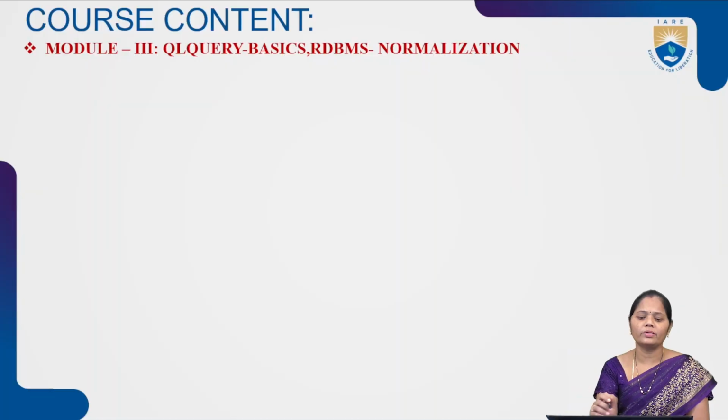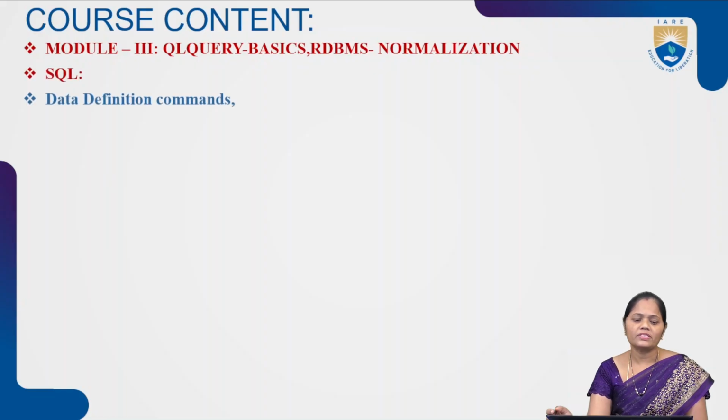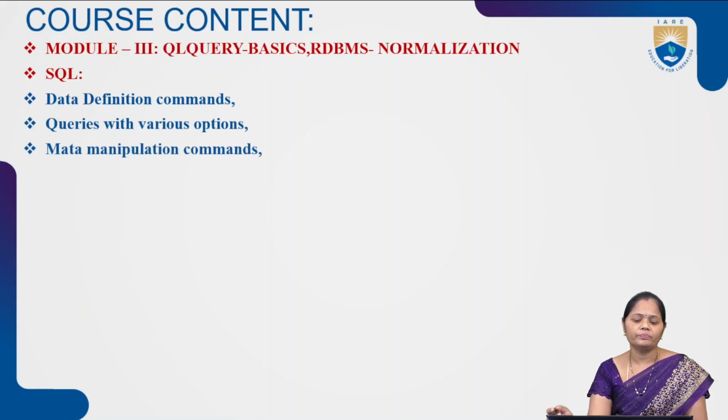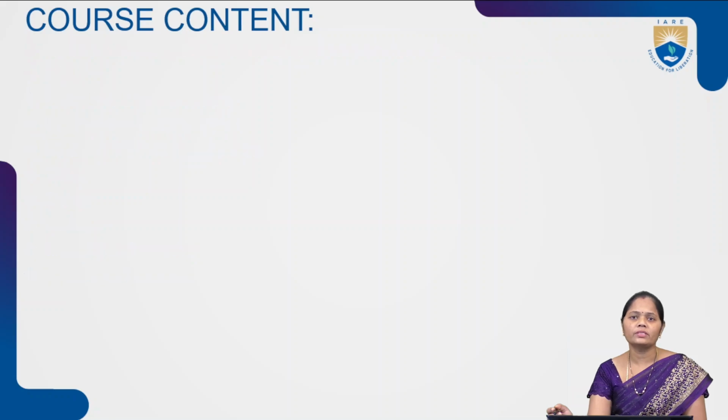Module 3 is regarding the query basics, RDBMS, and normalization. The first part is about SQL. Under SQL, we talk about data definition commands, queries with various operations, manipulation commands, views, joins, integrity, and security triggers. Means here, based on SQL, what operations we can perform.